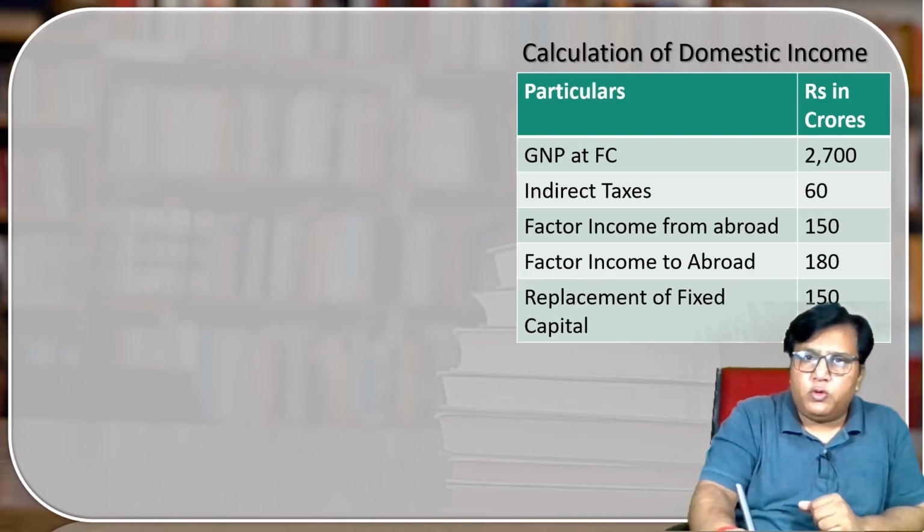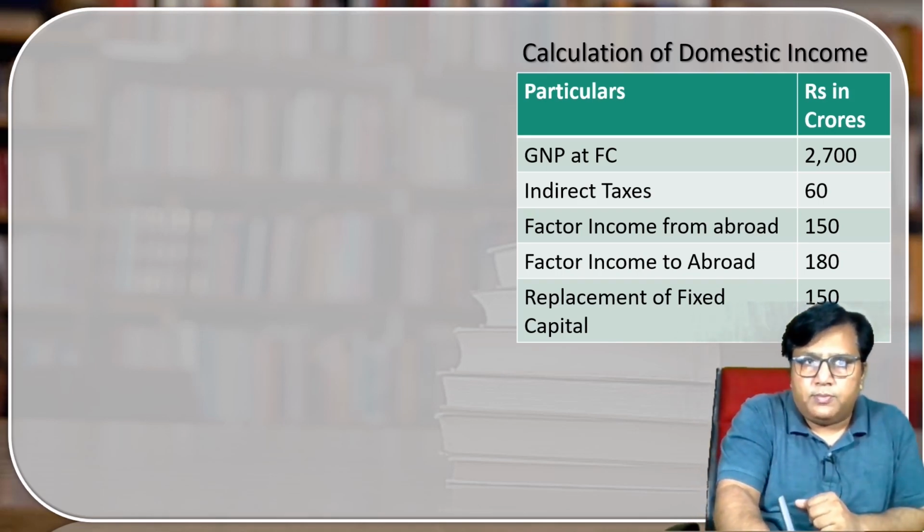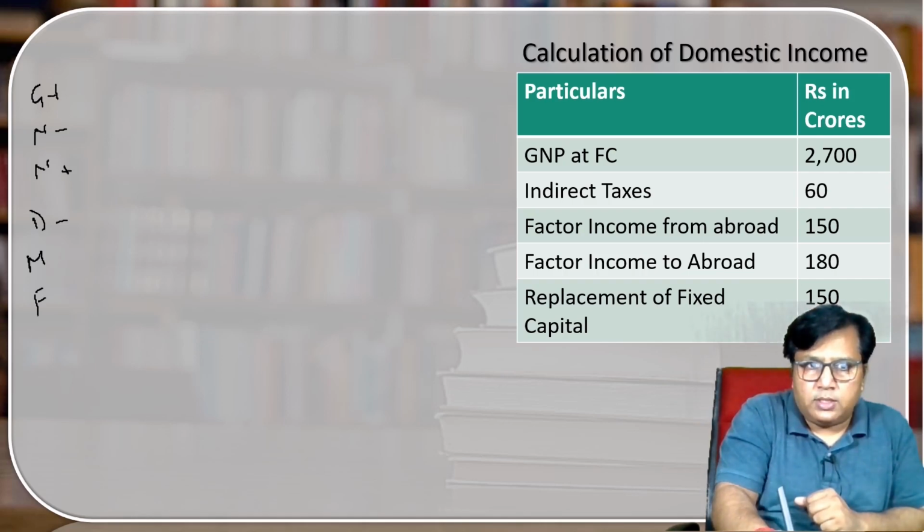In this question, what we have to do? Again, we have to solve the same thing. We have to calculate the domestic income. Here I write down the mnemonic: plus minus, plus minus, plus minus. That is for depreciation, that is for NFIA. It means FIFA minus FITA. That is net indirect taxes.